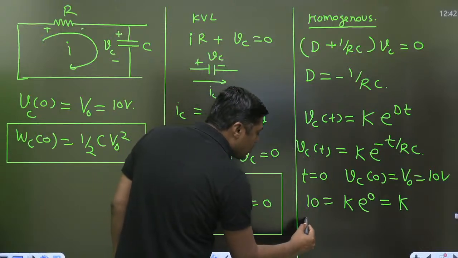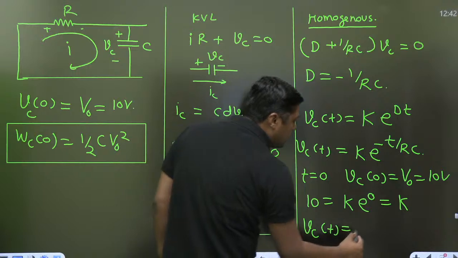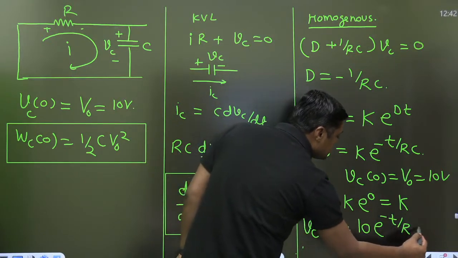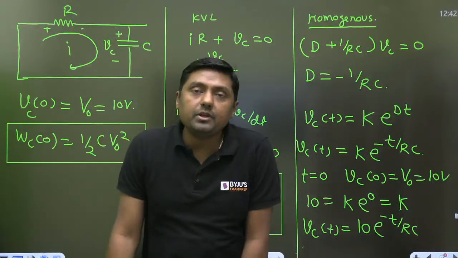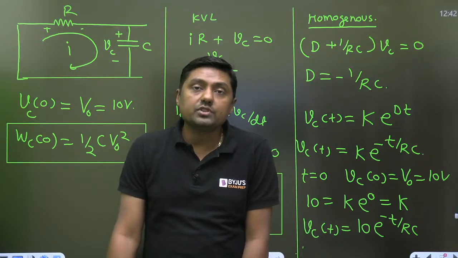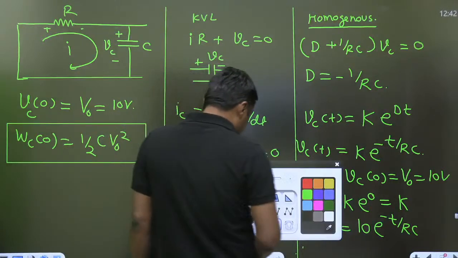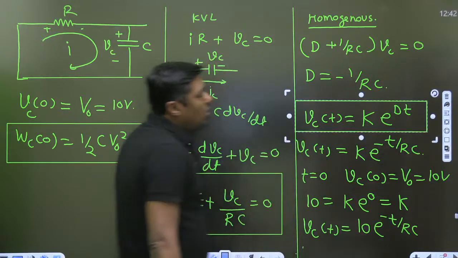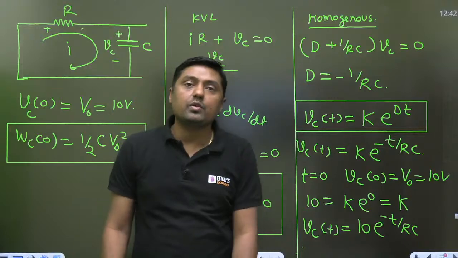What will be the solution? Vc(t) is given by 10 e raised to power minus t by RC. That will be the solution of this question. So that is from the mathematics. This is called the complementary function. That is the first order homogeneous differential equation.